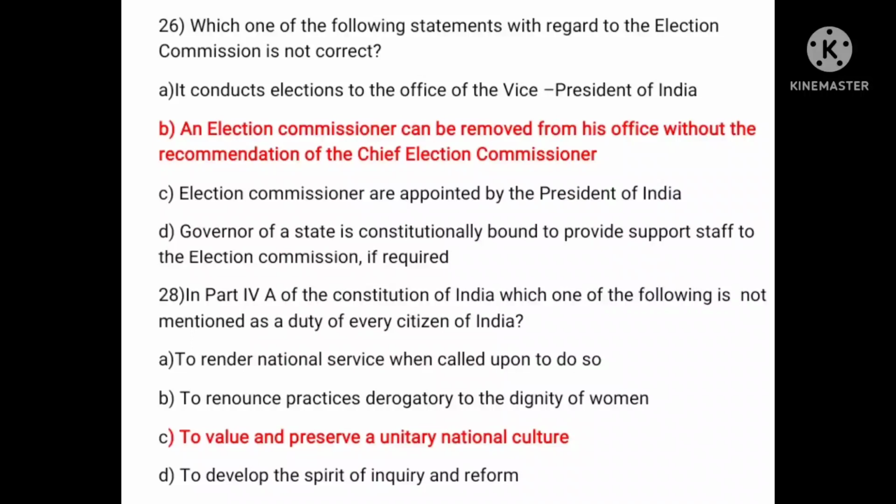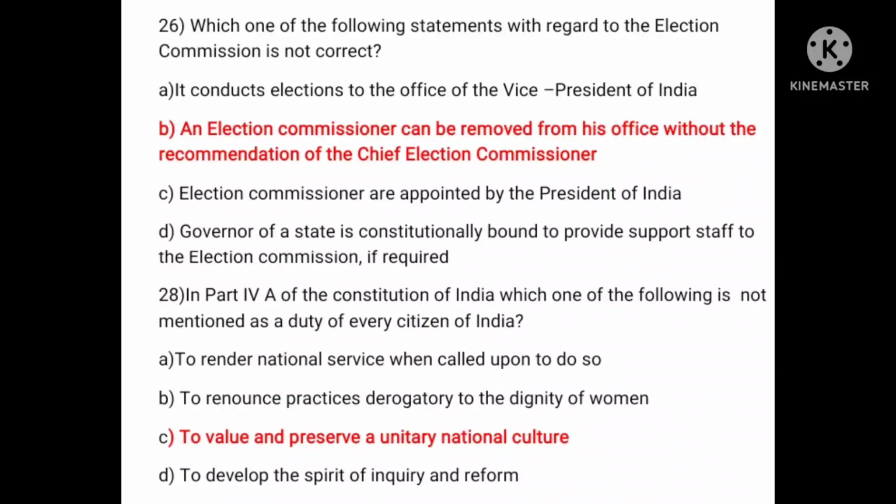Which one of the following statements with regard to the Election Commission is not correct? A. It conducts elections to the office of the Vice President of India. B. An election commissioner can be removed from his office without the recommendation of the Chief Election Commissioner. C. Election commissioners are appointed by the President of India. D. Governor of a state is constitutionally bound to provide support staff to the Election Commission if required.